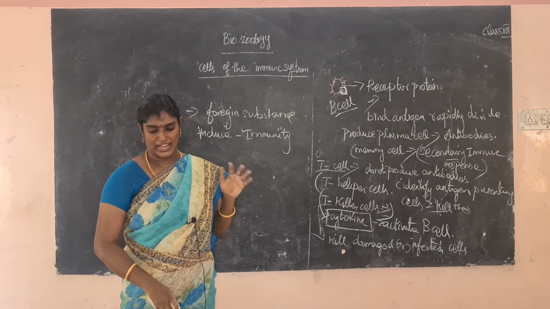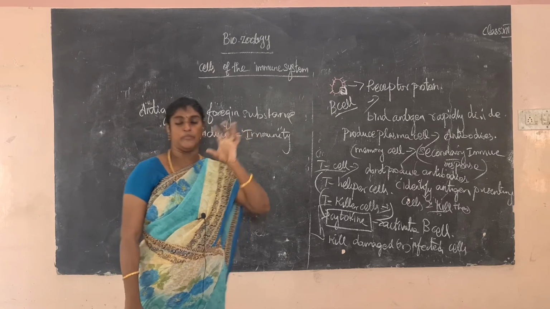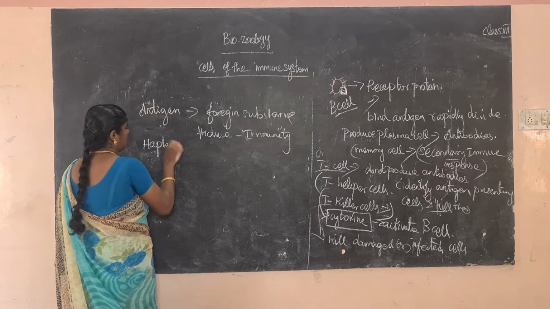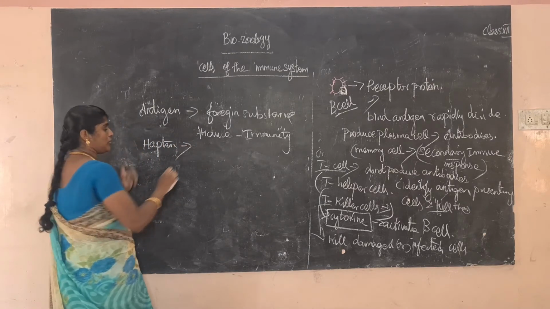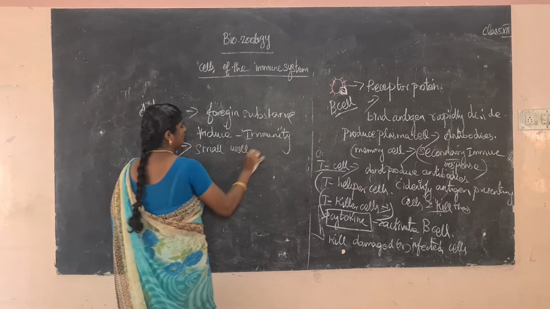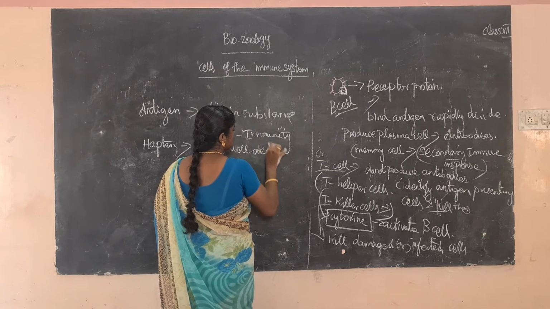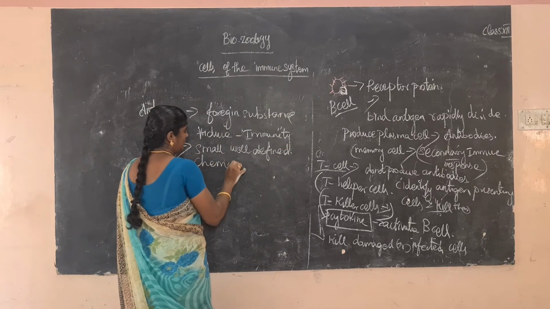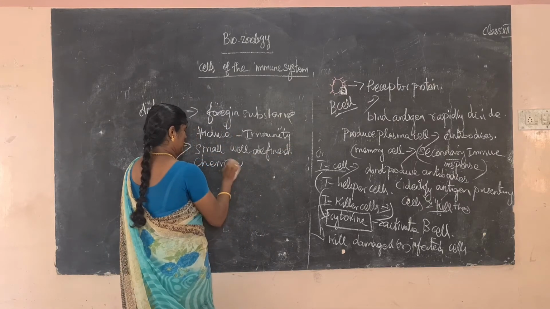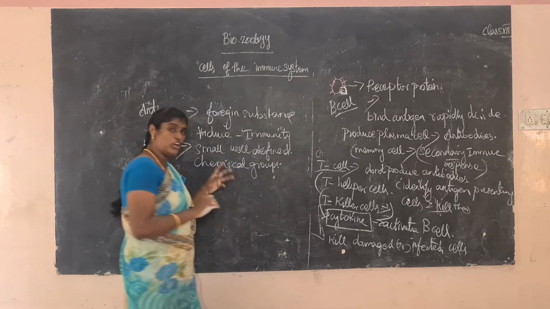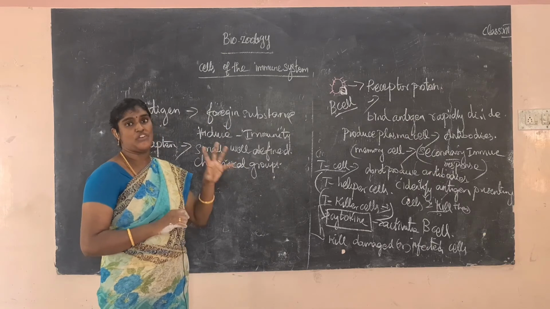So what is the meaning of haptan? It is a small well defined chemical group. Chemical groups which are not immunogenic but react to preformed antibodies.